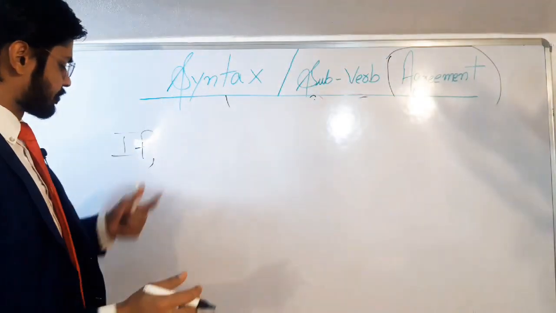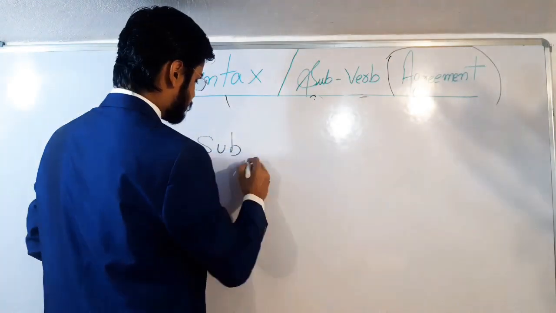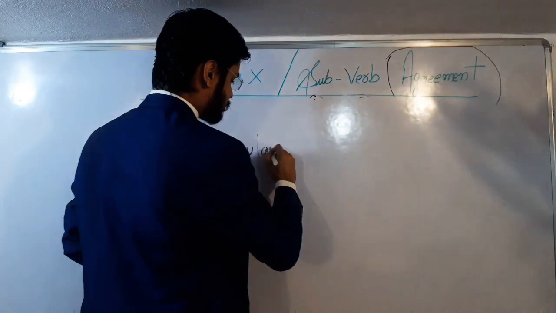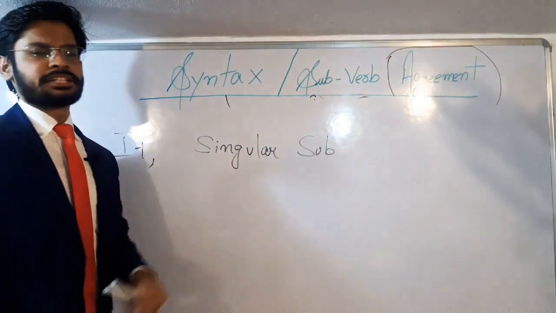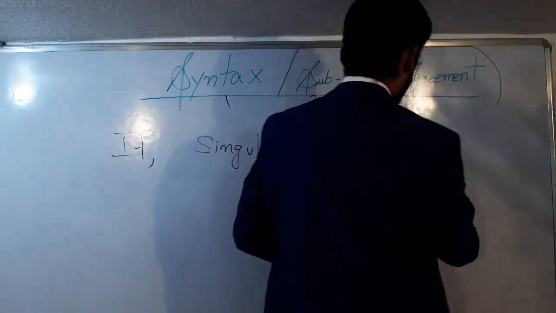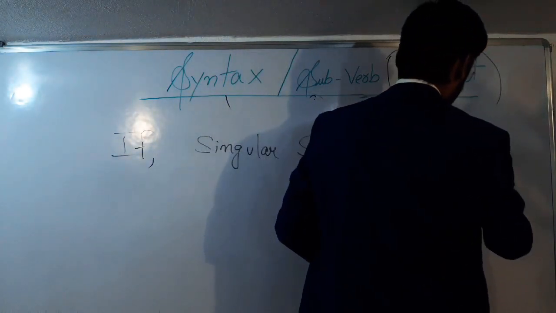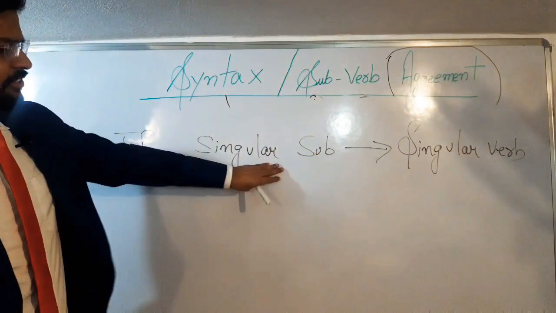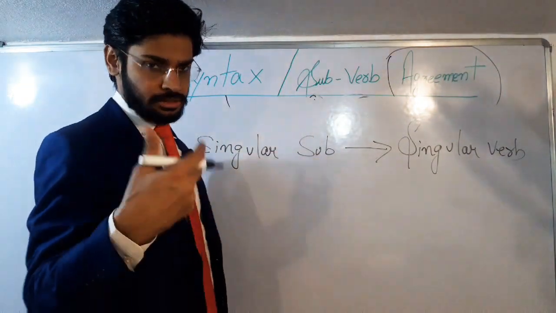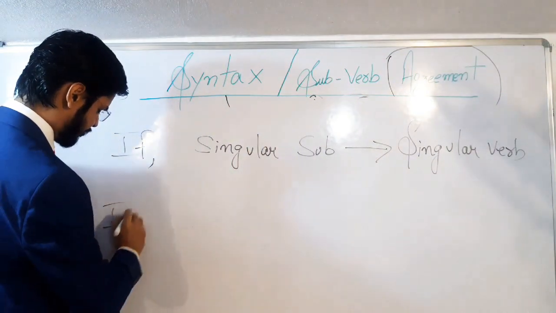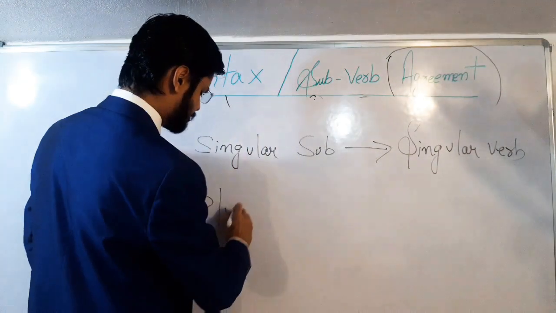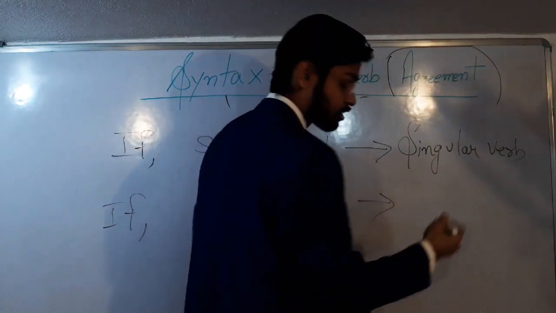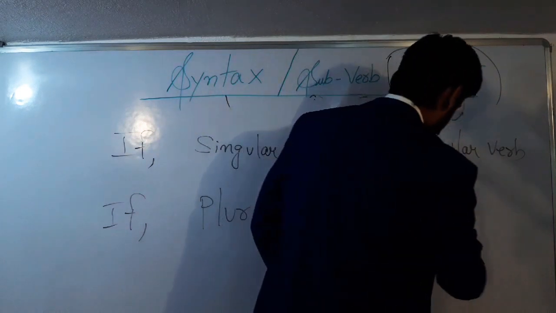See, if a singular subject has been used, then the verb will also be singular. As simple as that. Okay? If the subject is singular, then the verb will also be singular. Next, if a plural subject is used, if the subject is plural, then your verb will also be plural.